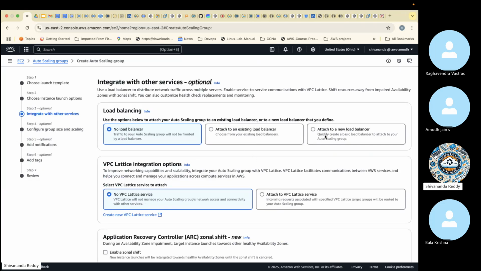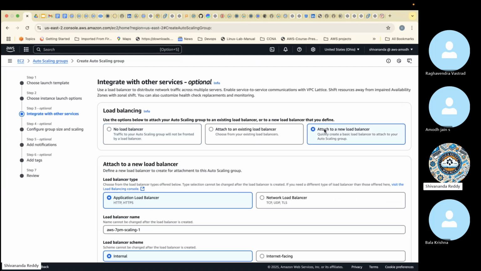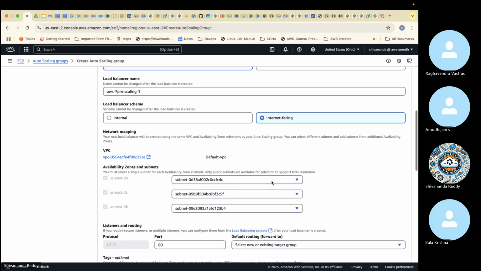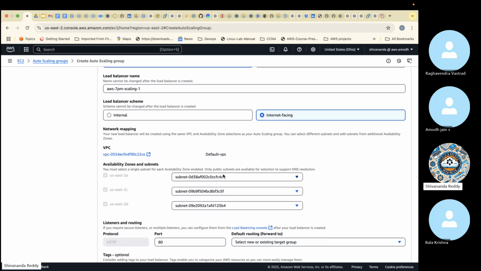Yeah, load balancer we require. Which load balancer do you want? I'll select attach to a new load balancer. Application load balancer or network load balancer, which one do you want? I'll go with application load balancer only. Then come down. The load balancer name is taken automatically. Load balancer scheme is there: internal load balancer and internet facing, two options. Internal is nothing but within your organization. Internet facing is for outside websites, like end users. I'll select internet facing only. Then the subnets are chosen here.